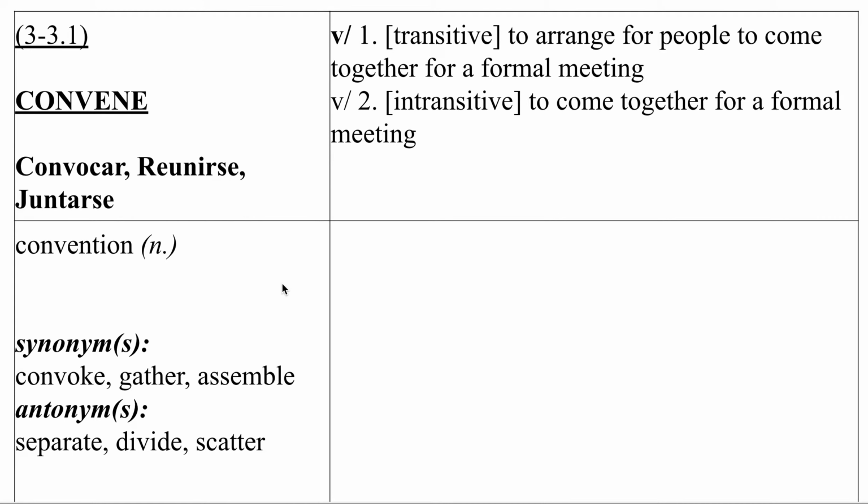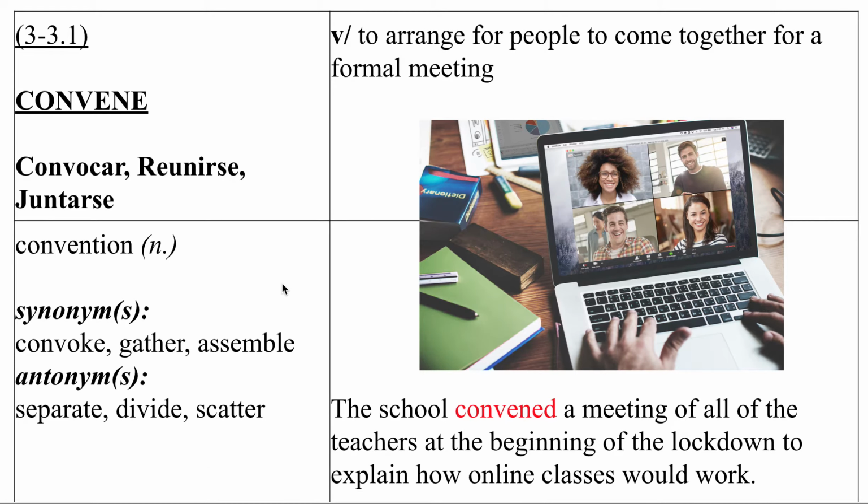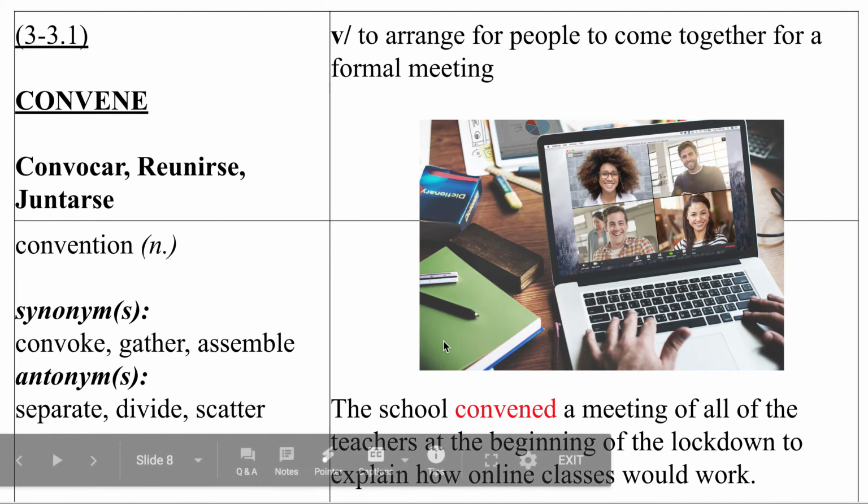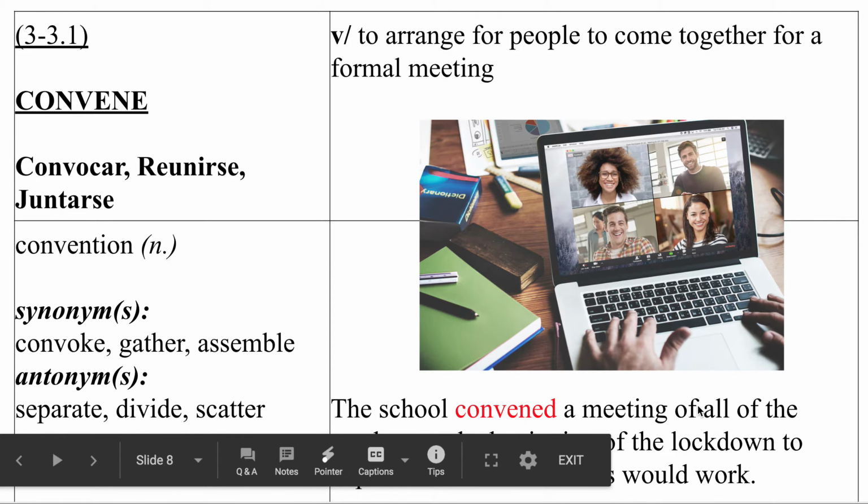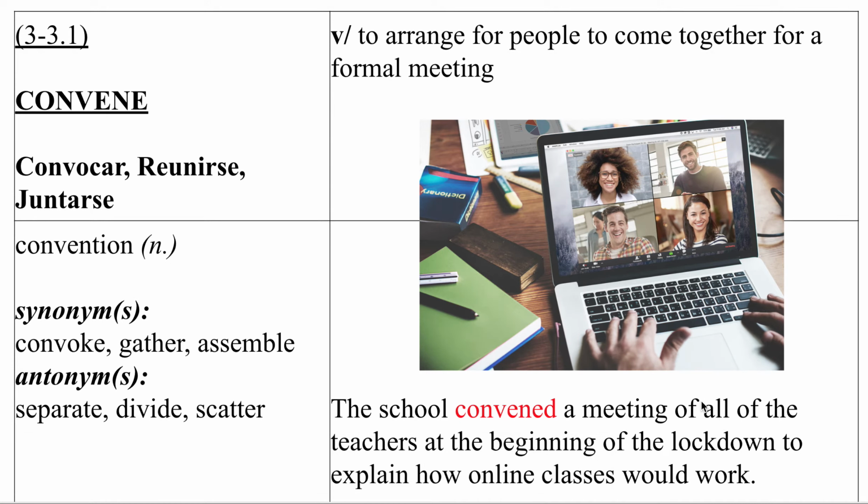Okay, and here is another sentence with convene with the first definition. This says, the school convened a meeting of all the teachers at the beginning of the lockdown to explain how online classes would work. That's true. That is what happened. That's definition 1. So again, the school convenes the meeting. That means the school arranges the meeting and says, everybody, all the teachers, come to this meeting. We're going to tell you about your work, okay?